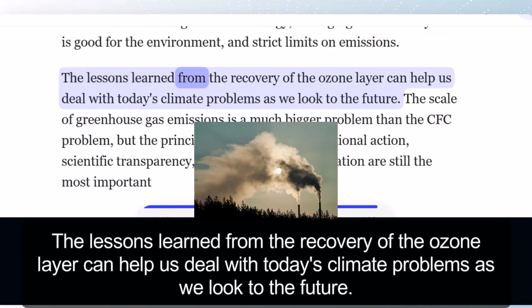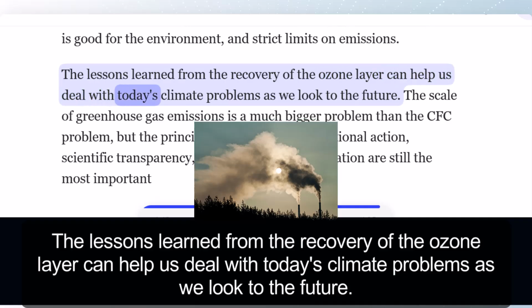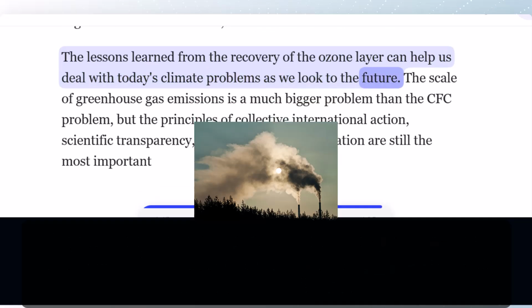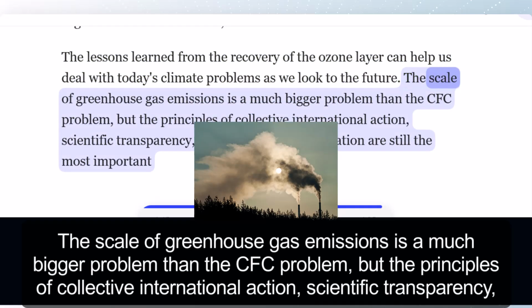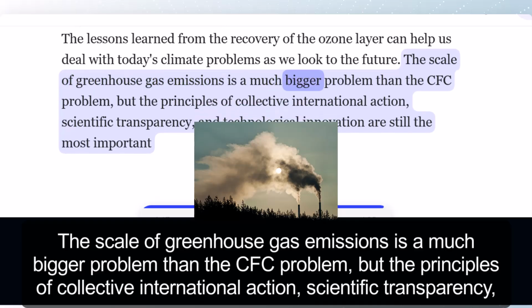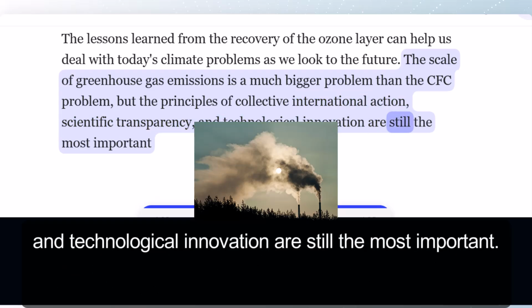The lessons learned from the recovery of the ozone layer can help us deal with today's climate problems as we look to the future. The scale of greenhouse gas emissions is a much bigger problem than the CFC problem, but the principles of collective international action, scientific transparency, and technological innovation are still the most important